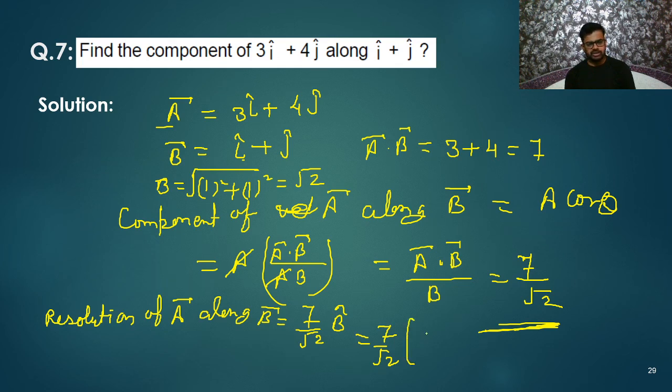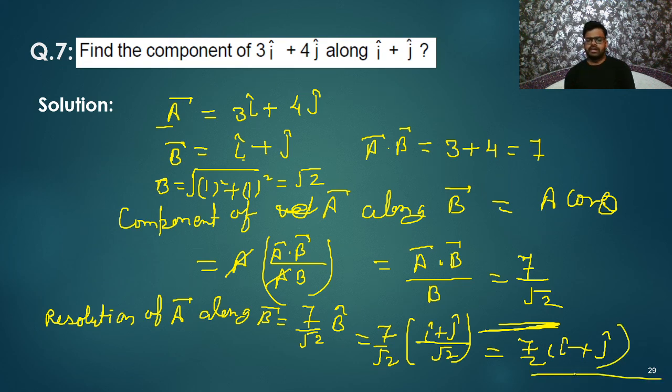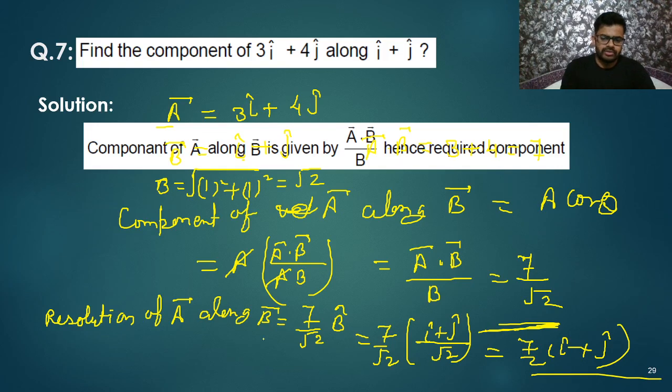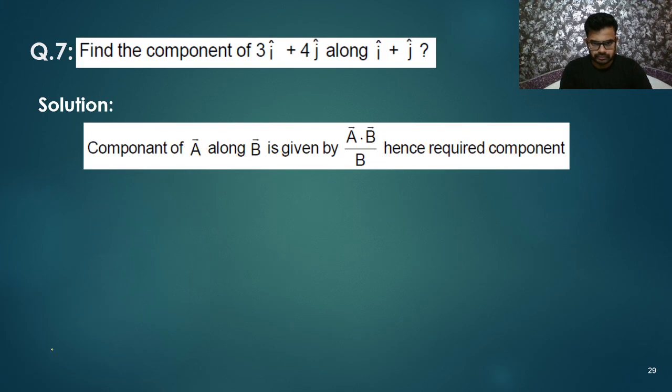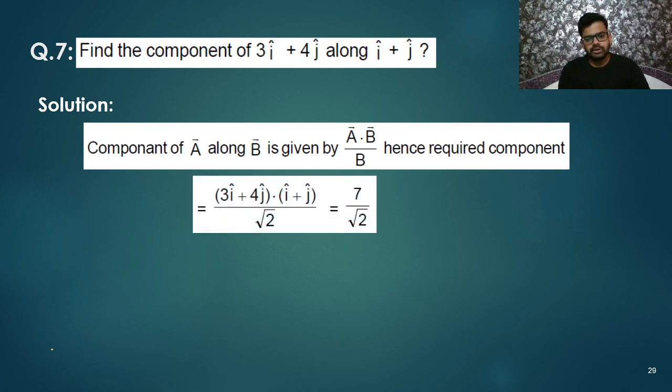So B vector is what? I cap plus J cap divided by its magnitude. That is root 2. So finally you will get 7 by 2 into I cap plus J cap. So I have written here both the resolution and components. You can solve it like this, my dear friends. This is a simple thing and you can do it. Yes. The same thing I have also solved here. So no need to worry. Right. So finally you are getting 7 by root 2.